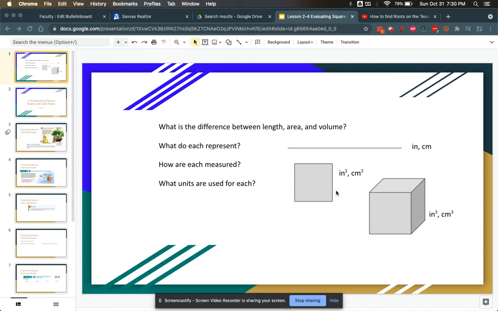Length is a linear measurement. Length is from one point to another. It's a straight line. It's measured in simple inches, centimeters, meters, kilometers, miles, or whatever.